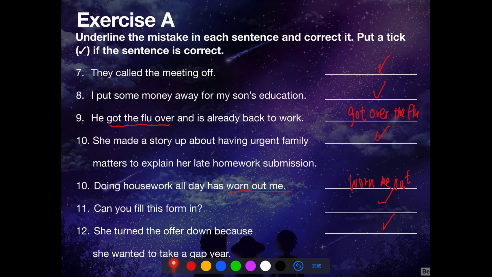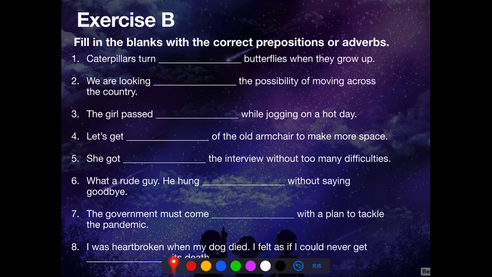Let's move on to exercise B. Fill in the blanks with the correct prepositions or adverbs. We'll check the answers after some time.